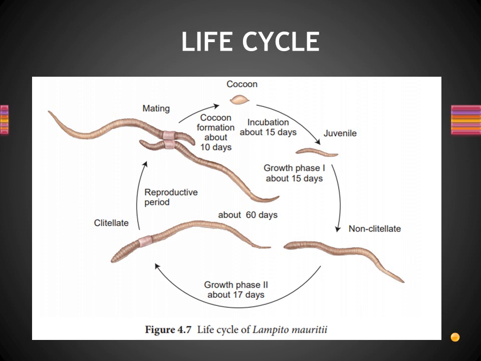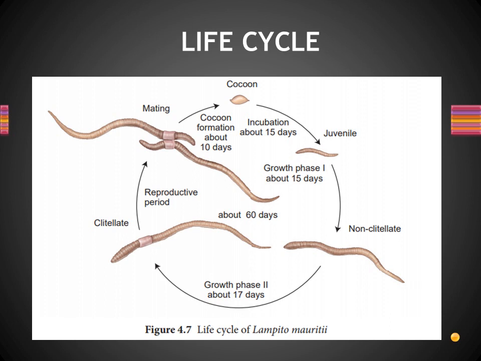So what do we mean by growth phase 1? Cocoon to juvenile stage. Then the juvenile stage is next, and it is growing as a non-clitellate form. Clitellum is the important region, which we said is involved in the reproduction process, and the juvenile first becomes a non-clitellate form. First, the clitellum will not be there. This takes around 15 days, so we can say it is growth phase 1, right?